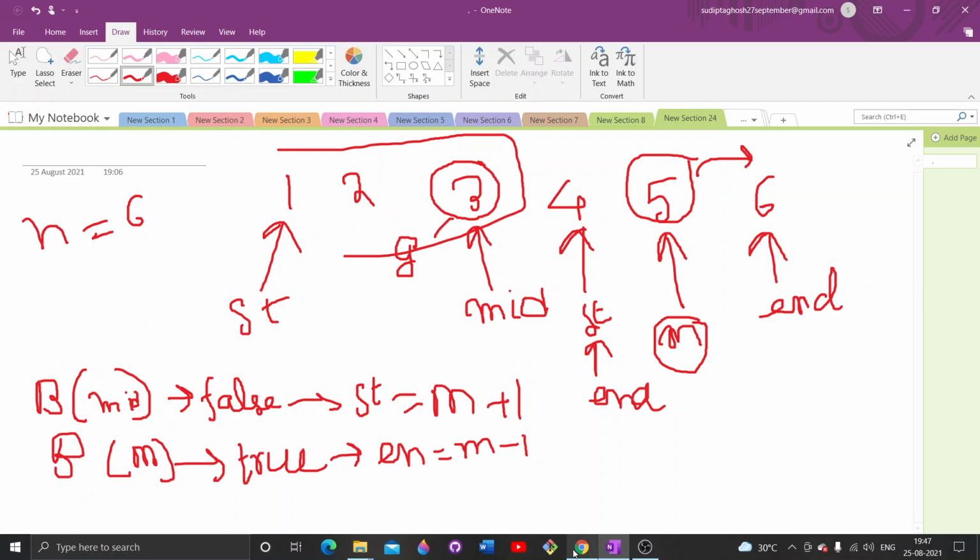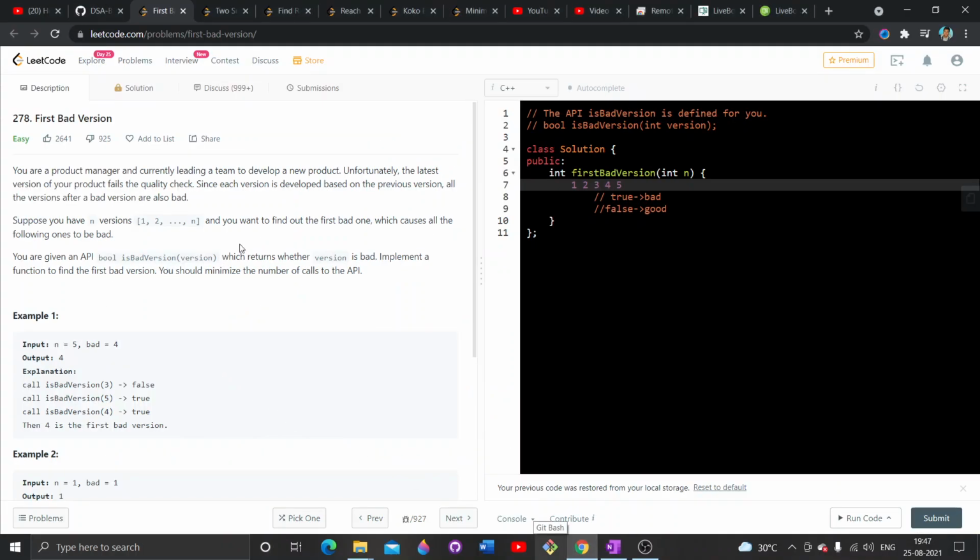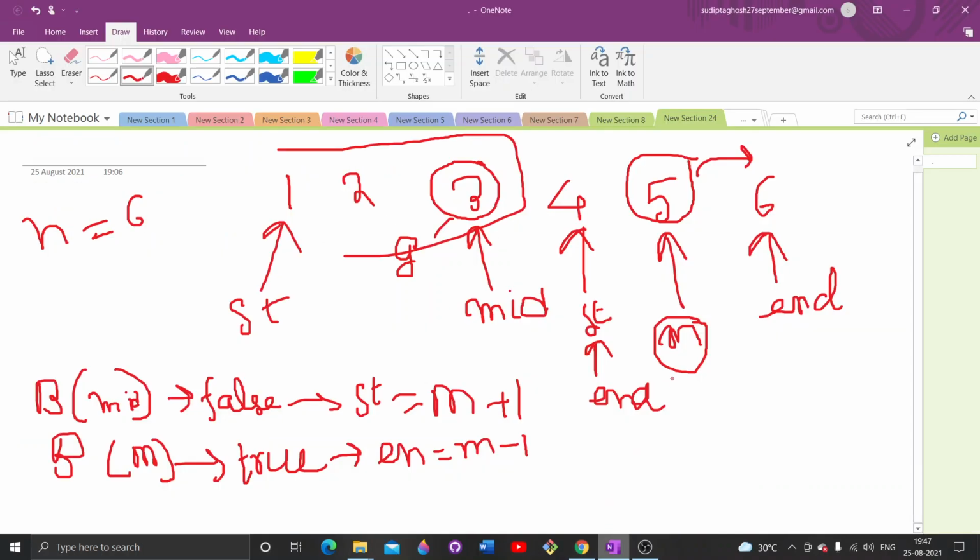So the question asked is to find the first bad one. Here it may happen that 5 is my first bad version. I am not sure, but I am sure that after 5 there will be no good version. So I will store my mid value as my potential answer.